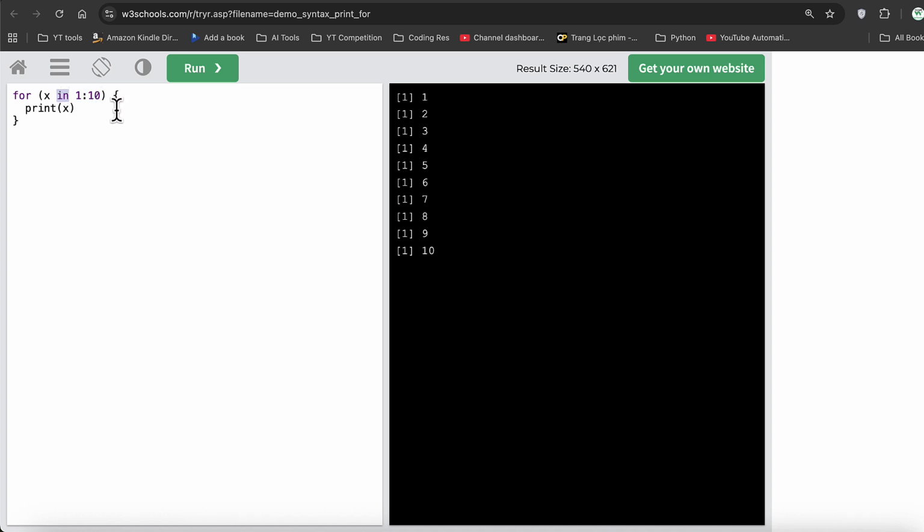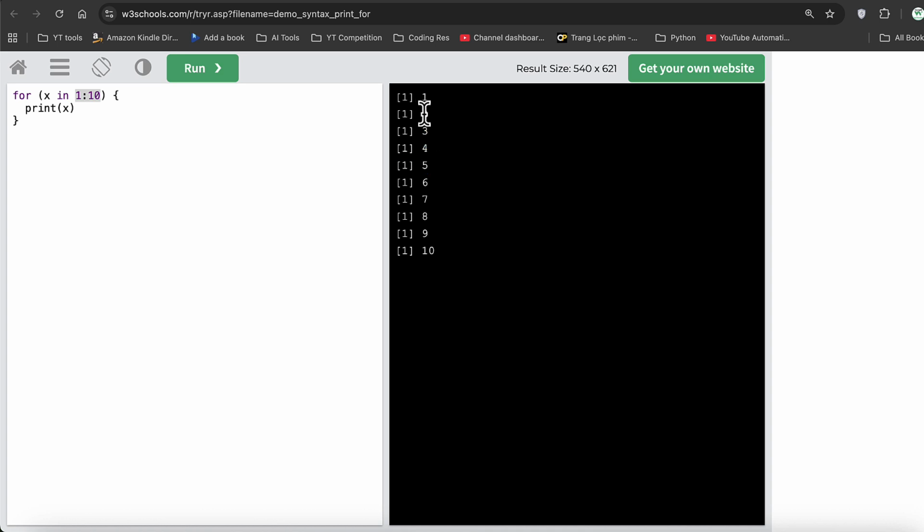through this entire range. So it reads the first number, assigns it to the x, reads the second number, assigns it to the x, reads the third number, assigns it to the x, overriding the previous value, and the value of x is printed until we reach the end of the sequence. And that end is also marked by the in keyword itself. So the for-in automatically knows, hey, we have reached the end, hence the condition becomes false, just break the loop now. So after 10, because there is no more range, the loop will automatically stop. So it prints from 1 to 10, a complete sequence.